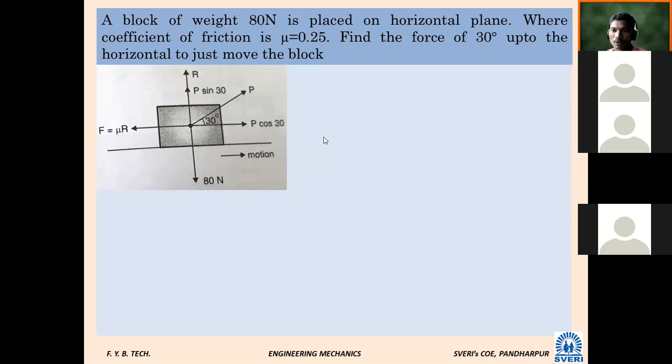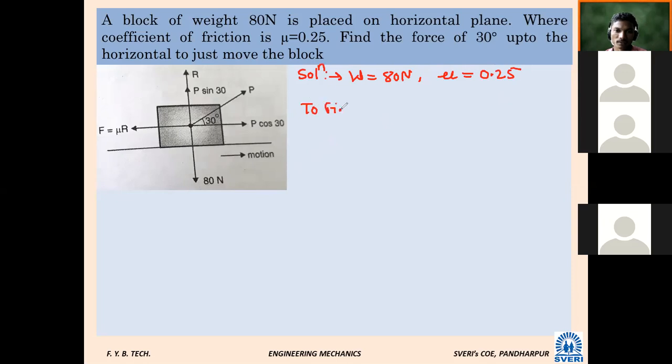So let me check. Are you able to solve? The value of W is changed here. So in the solution, W value is now 80 Newton. And mu, how much is it given? Mu is 0.25. What are we supposed to find?